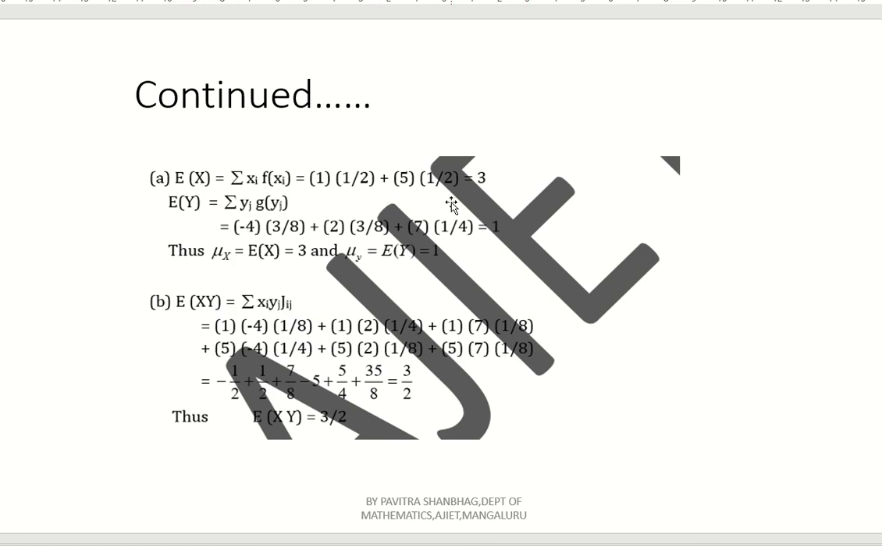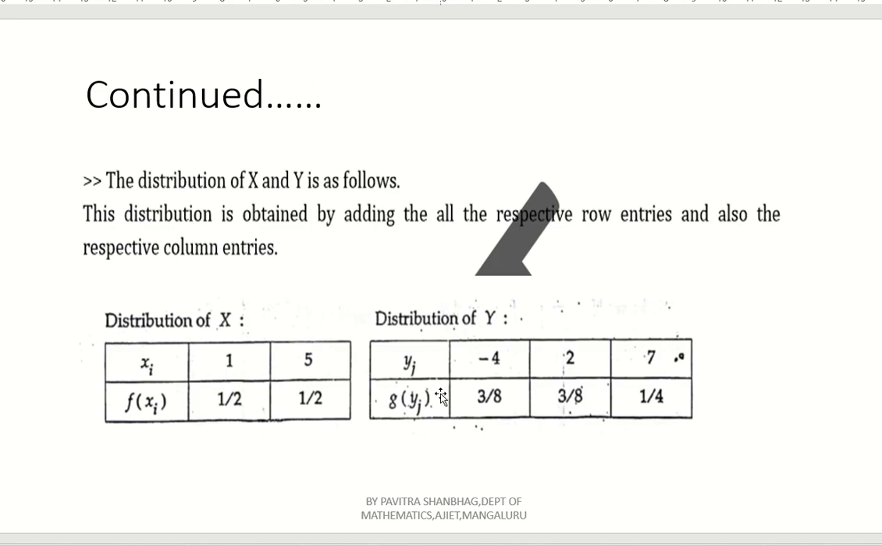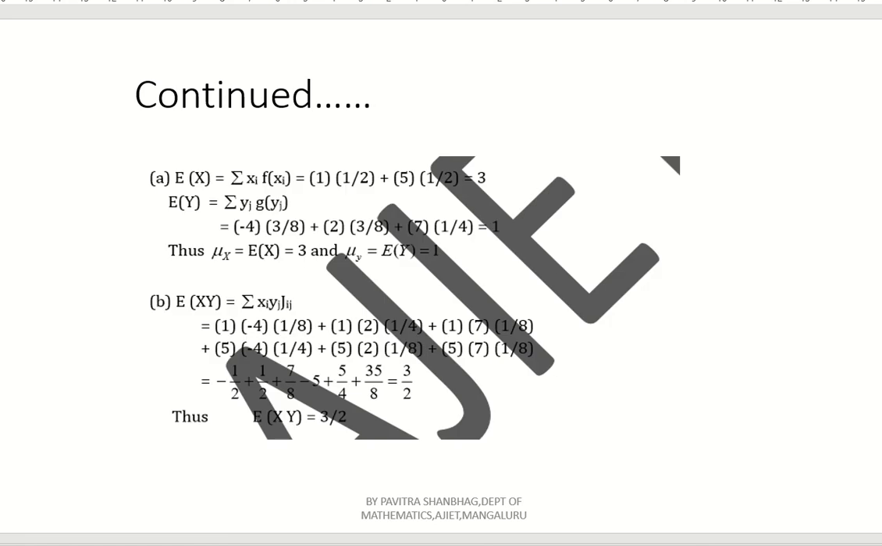Similarly, how to find the expectation of y? That is minus 4 into 3 by 8 plus 2 into 3 by 8 plus 7 into 1 by 4. So what will you get? Minus 12 by 8 plus 6 by 8, that means minus 6 by 8. Minus 6 by 8 plus 7 by 4, that is nothing but 14 by 8. 14 by 8 minus 6 means 8 by 8. So we are getting the expectation as 1. So the expectation of y is 1, right? So the expectation of capital X is 3, the expectation of capital Y is 1.